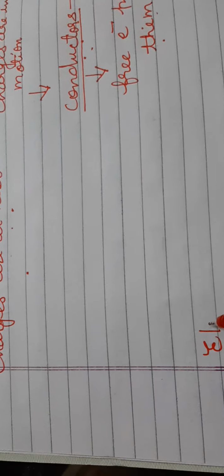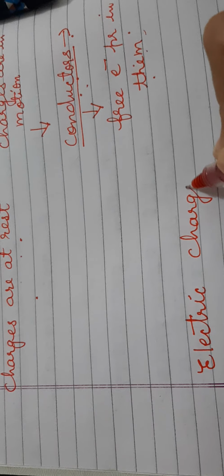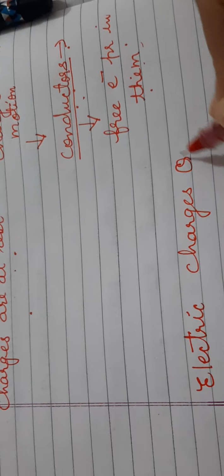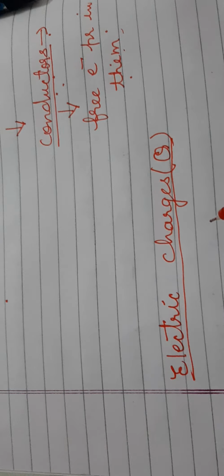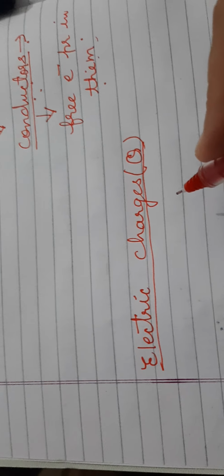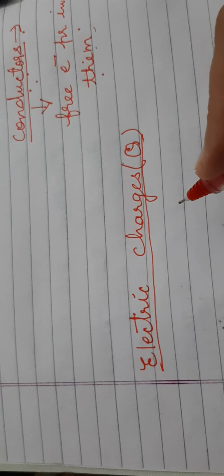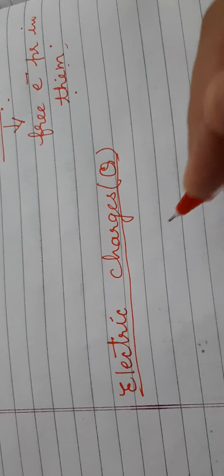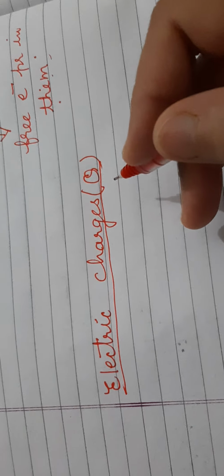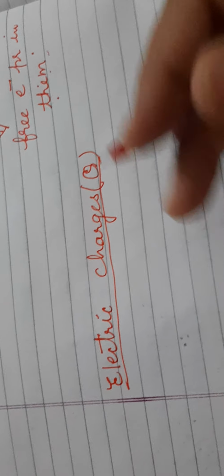Now we try to understand another important point, electric charges. What are electric charges? Electric charge is denoted by Q. Electric charge is basically a property of a particle by which it can apply electrical force on another particle, and which can be felt by that particle.